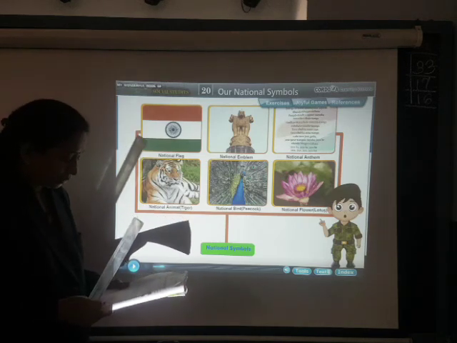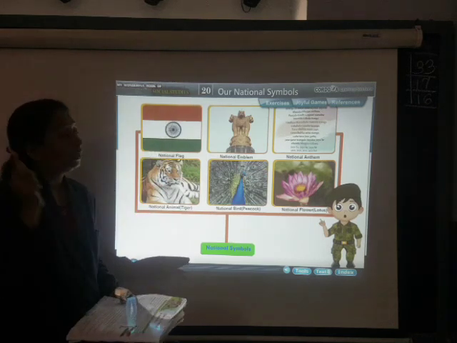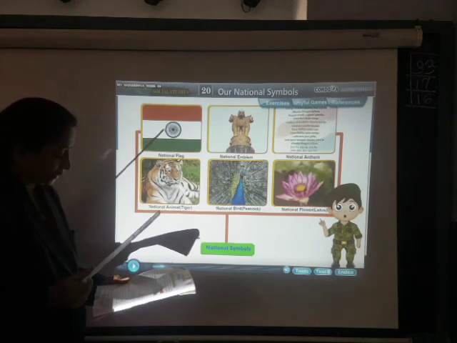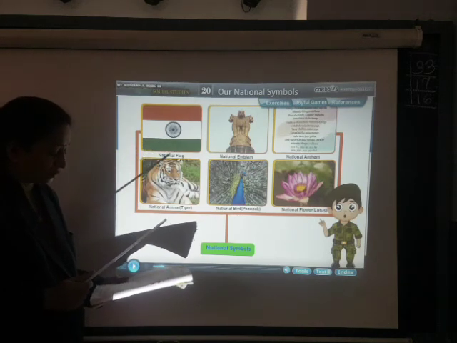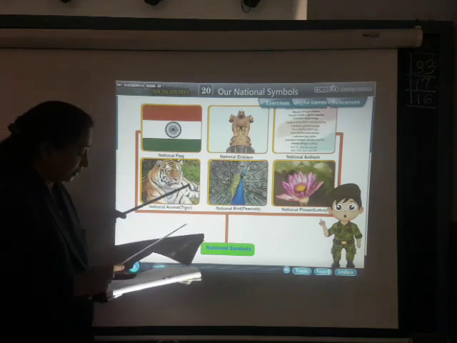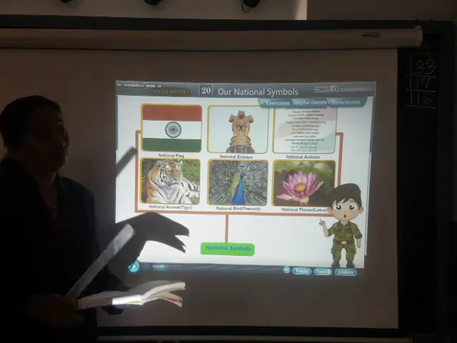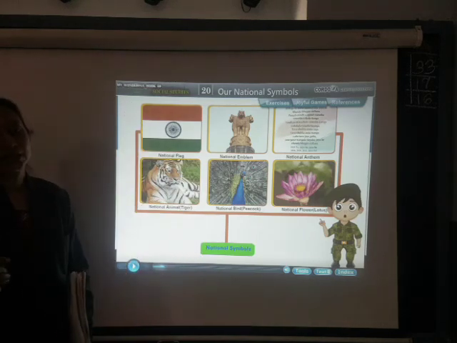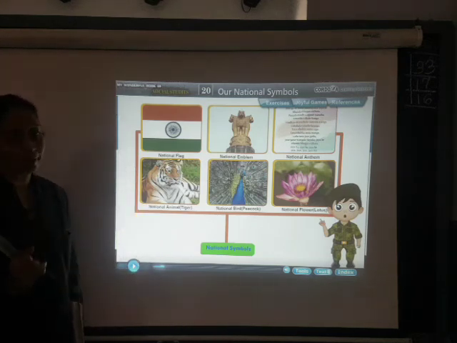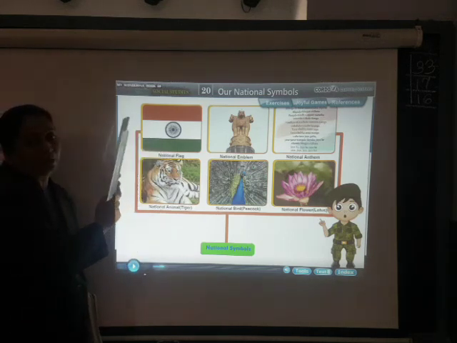Then the saffron color, this color should always be at the top, and the green color should be on the downward side. Then while carrying out the procession, the flag should be carried by the person heading the procession. The tricolor must always be carried on the right shoulder. Whenever you might have seen a parade on the 26th January or the 15th August, it is carried on the right side of the shoulder. And always you have to respect our national flag.